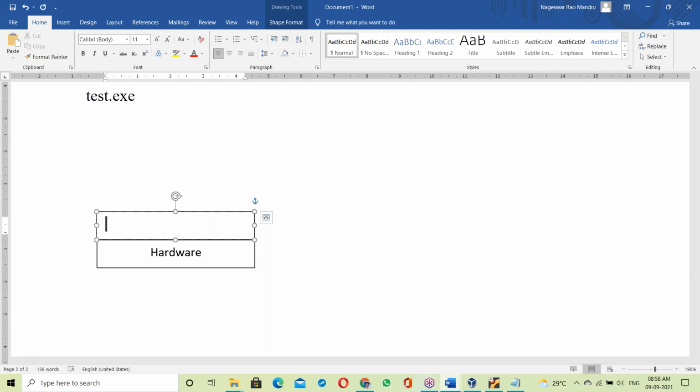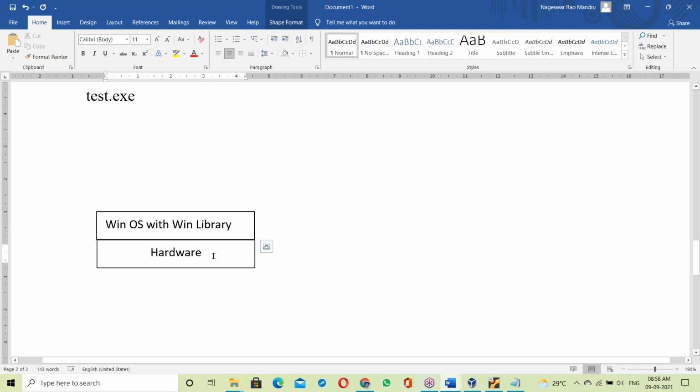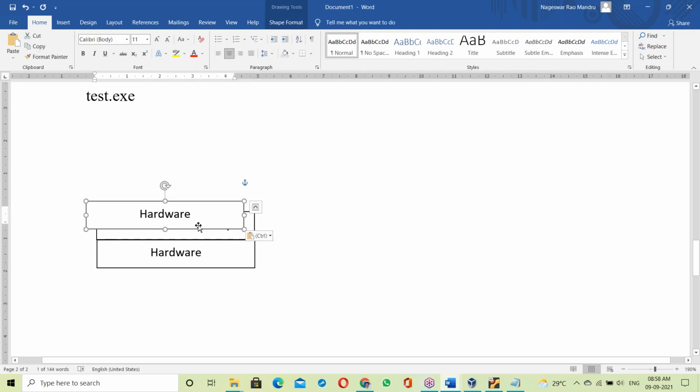Suppose Windows OS with the Windows library, the Win library. This Windows library will communicate with the hardware components. Right?